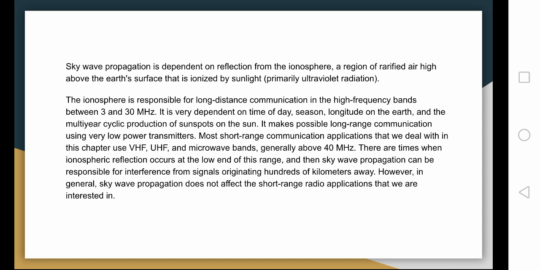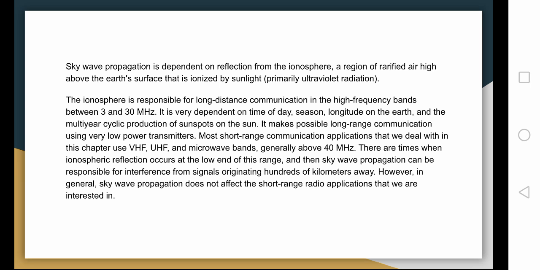Sky wave propagation is dependent on reflection from the ionosphere, a region of rarefied air high above the Earth's surface that is ionized by sunlight, primarily ultraviolet radiation. The ionosphere is responsible for long-distance communication in the high-frequency bands between 3 and 30 megahertz. It is very dependent on time of the day, season, longitude of the Earth, and multi-year cyclic production of sunspots on the Sun. It makes possible long-range communication using very low-power transmitters.